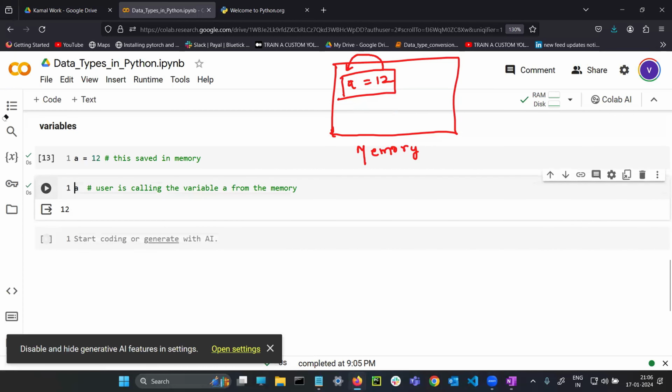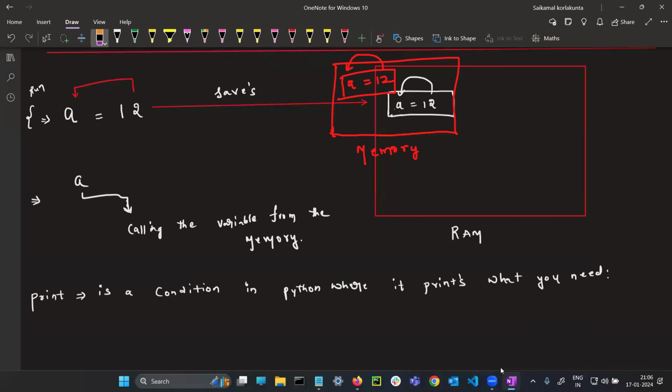Either you can directly call, or you can keep it in a print also. Kamal sir, what is the purpose of keeping it in a print? See, instead of directly calling, you are calling and telling Python to please print in front of you. Here it is directly calling.